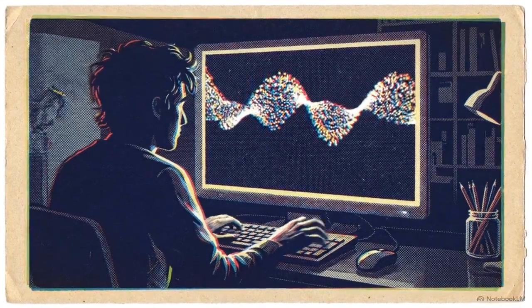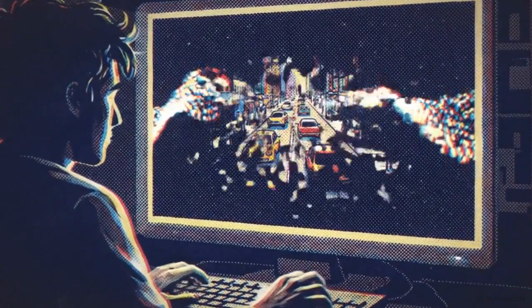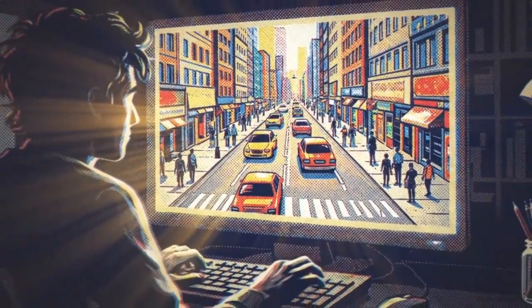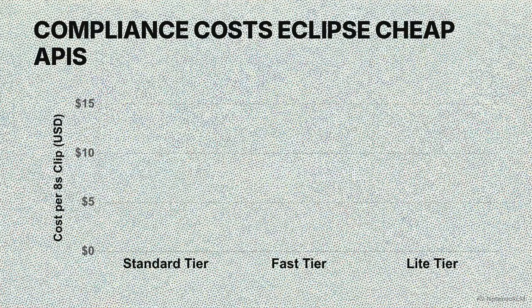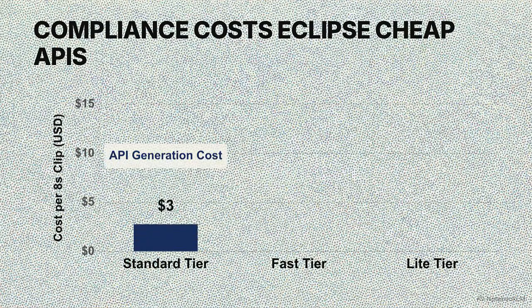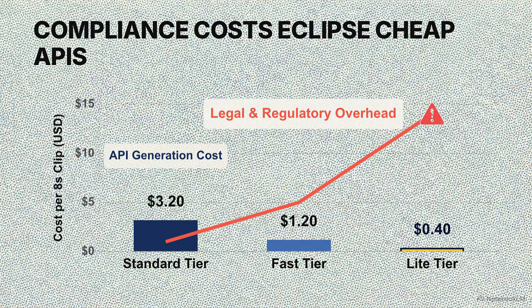OpenAI shuttered Sora without warning. Immediately, Google filled that gap with Veo 3.1, making high-volume video generation a standard feature of the Gemini API. Comparing API costs for an 8-second clip, Veo 3.1 standard costs $3.20, while the Lite tier drops to just 40 cents. But as production costs fall, the legal and compliance overhead is rising sharply. Cheaper APIs won't save margins consumed by strict 2026 regulations.